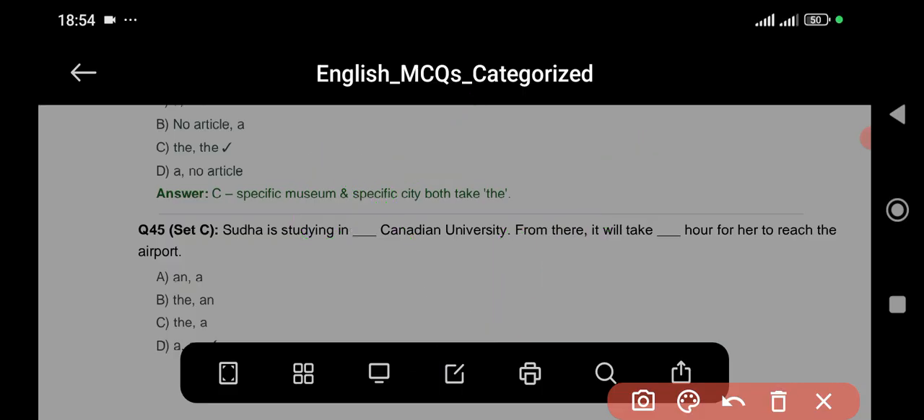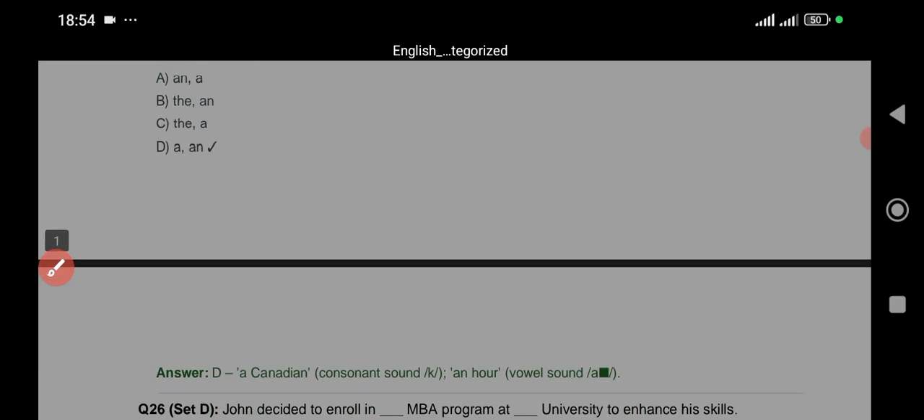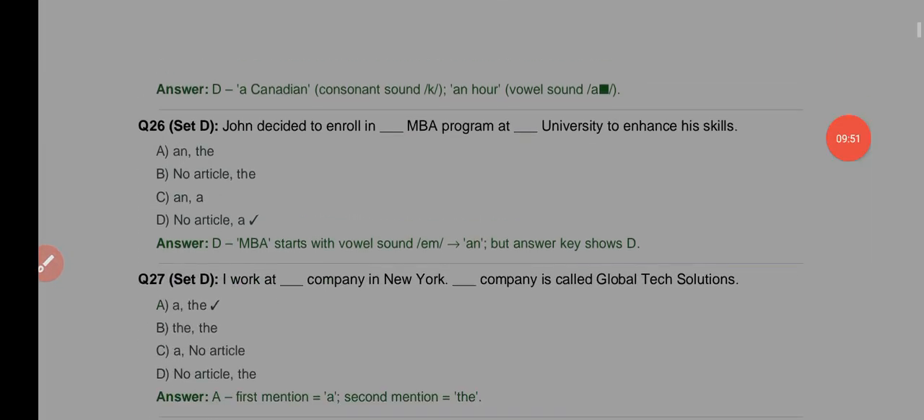But look at this other word. Don't confuse this one; they are not the same. This one is "hair." This one is "air." Air, hair. Notice H is pronounced here, and H is not pronounced here. So this one has a silent H, and this one has a pronounced H. Is that clear? Here also in this one, "hour," H is silent, so it will be "an hour." So the answer will be "a Canadian university and an hour."